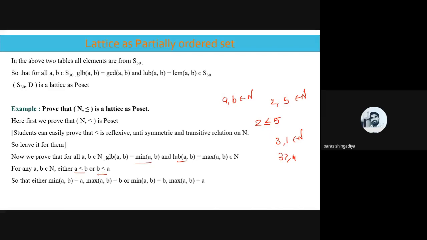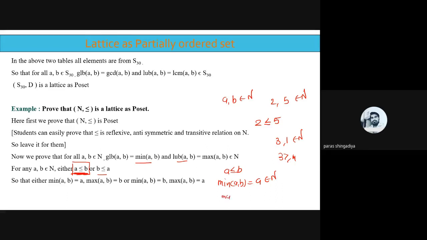Is it clear? So as per the first condition, suppose this condition is verified, it is valid, means it is true for these two values, a less than or equal to b. So what is the minimum of ab? In the case a less than or equal to b, what will the minimum be? Minimum of ab is equal to a, and a belongs to N, so the answer is again covered by N.